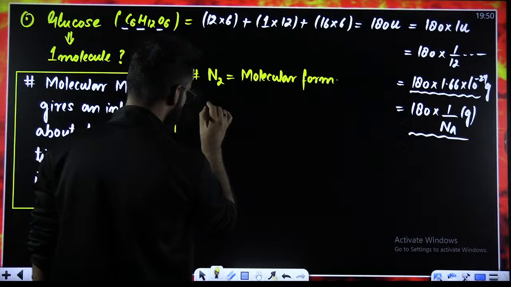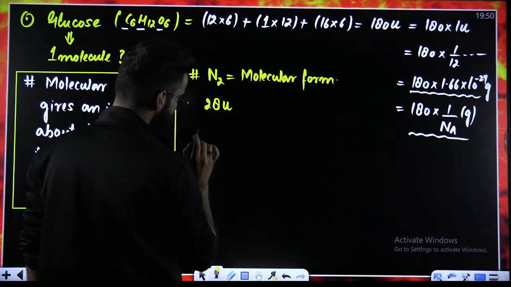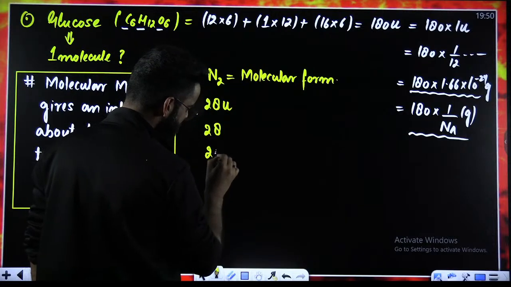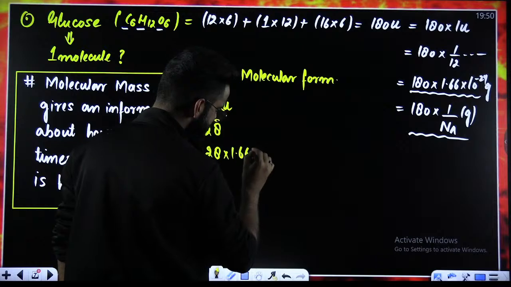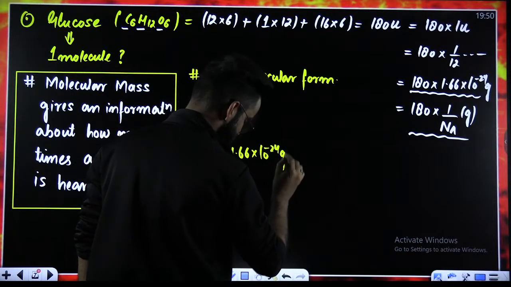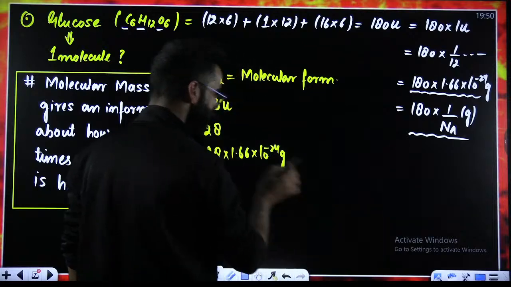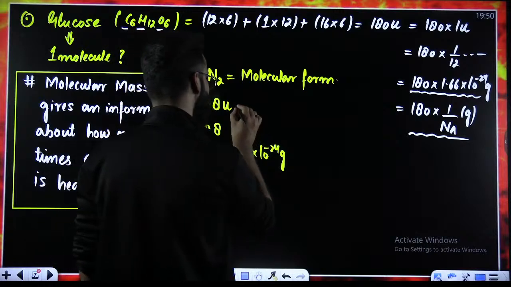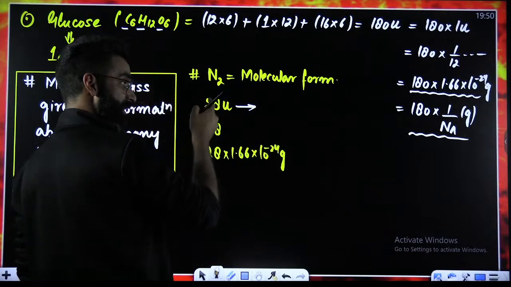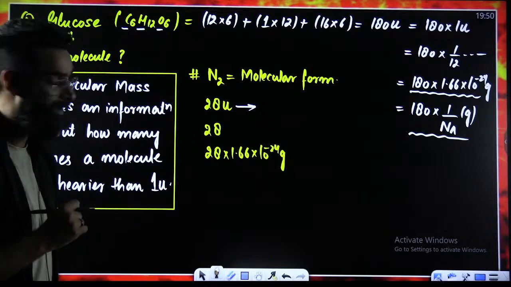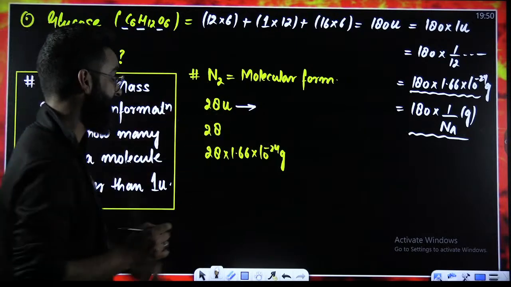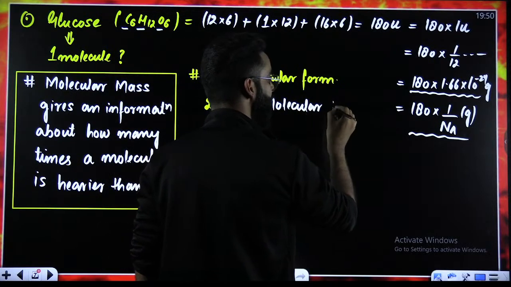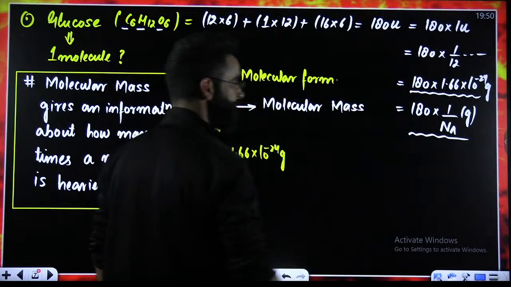The first term, I'm writing 28U. 14 into 2 is 28. Second term, I'm just writing 28. Third term, I'm writing 28 multiplied by 1.66 into 10 raised to power minus 24 grams. What is the meaning of these three terms? Should I be calling this 28U the atomic mass of nitrogen? No way. I took nitrogen in molecular form, so I will be calling it the molecular mass of nitrogen.